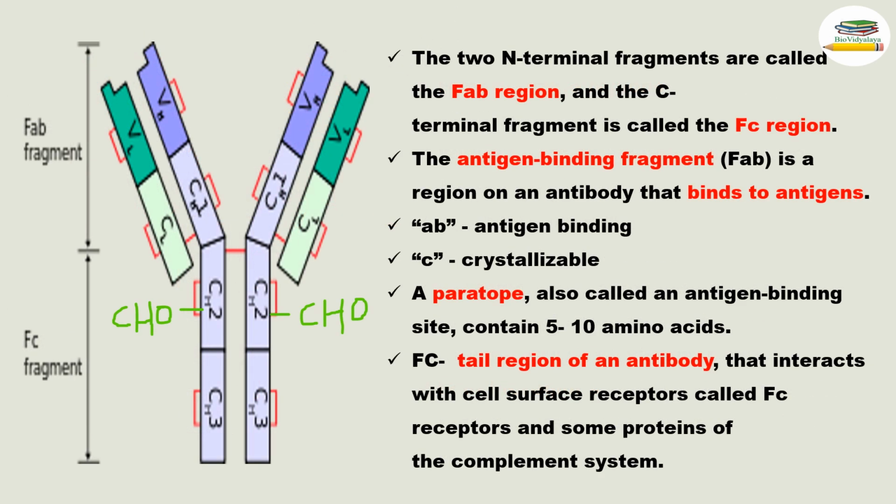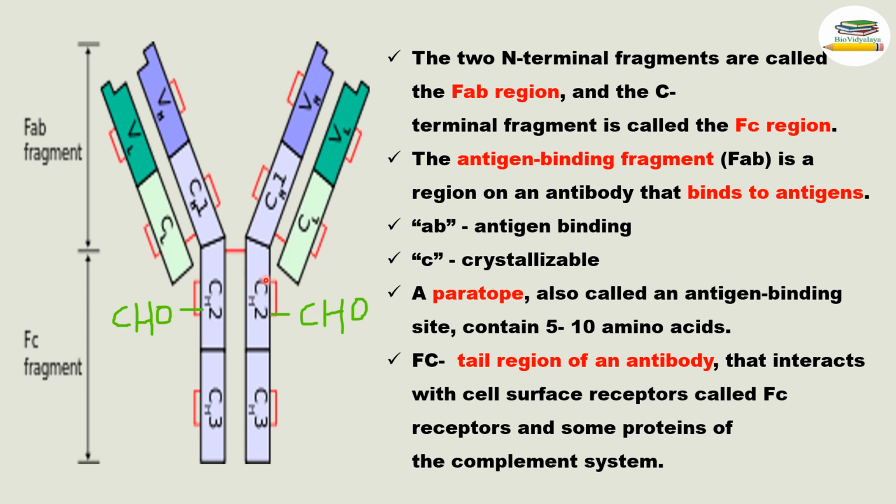So I told you that this is the region of antigen binding. This specifically binds to the epitopes present on the surface of the antigen, and this is the N-terminal region of the antibody, and this is the C-terminal region of the antibody. Here you can see that a carbohydrate moiety is present. So this is the region.